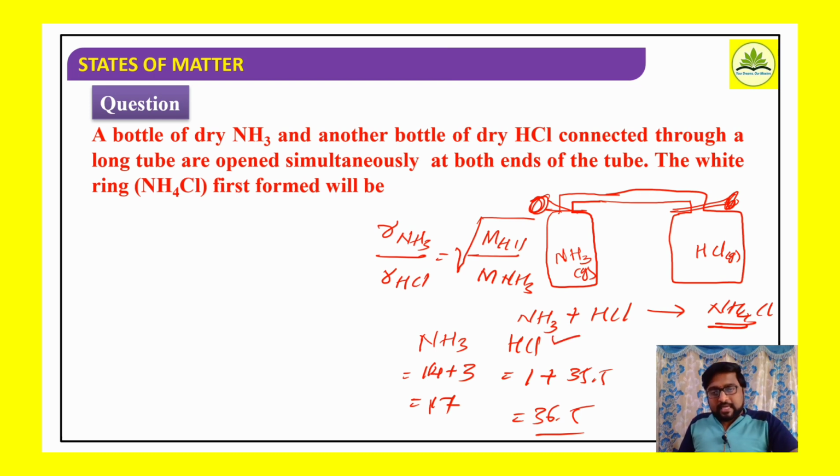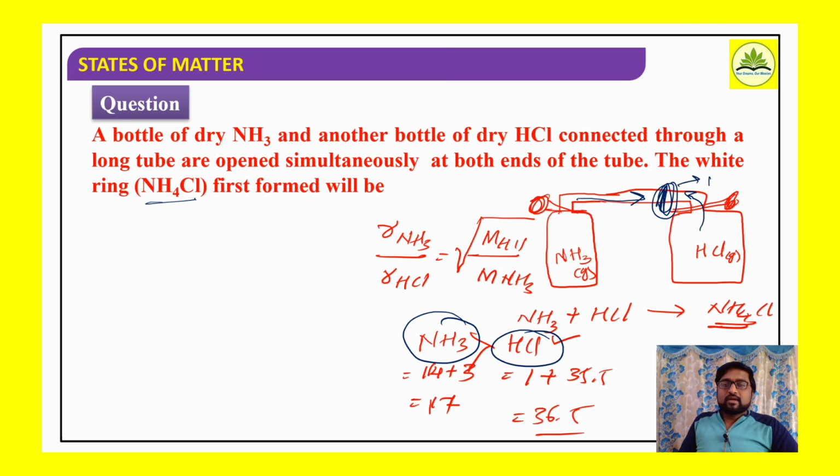Whose molecular mass is high, meaning higher the molecular mass, rate of diffusion will be less. So out of both the gases, the rate of diffusion of ammonia will be more compared to HCl. Means ammonia moves faster compared to HCl. Then where is that ammonium chloride ring formed? Towards the HCl bottle. Consider here is the region where the ammonium chloride ring is formed.